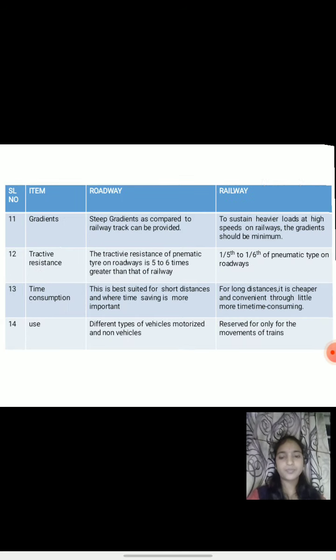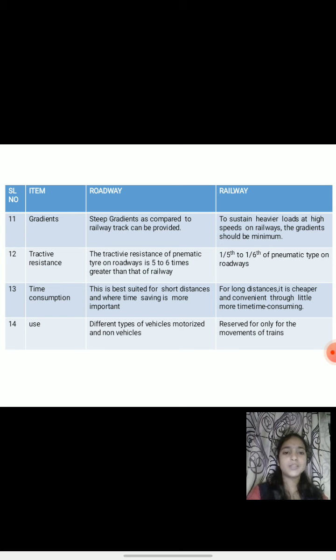Next slide. 11th point, gradients. In roadway transportation, steeper gradients as compared to railway tracks can be provided. In case of railway transportation, to sustain heavier loads at high speeds, the gradients should be minimum. 12th point, tractive resistance. In roadway transportation, tractive resistance is more because of unevenness of the surface of roads.